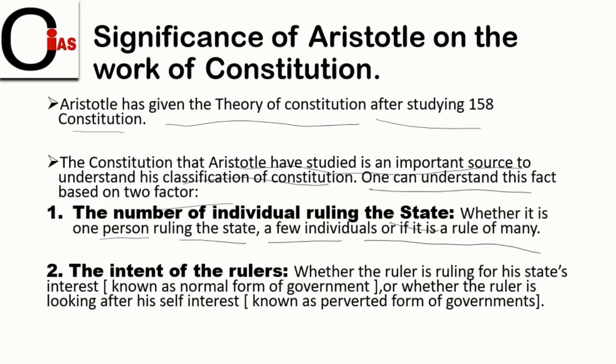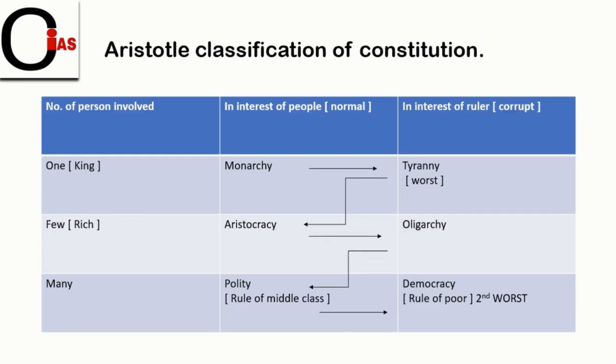of the people. Whether the ruler is ruling for the state, known as the normal form of government, or whether the ruler is looking for his self-interest, that is known as the perverted form of government, or the corrupt form of government. So Aristotle has classified the constitutions or governments on these bases: the number of persons involved, and whether they work in the interest of normal people or in their own self-interest.